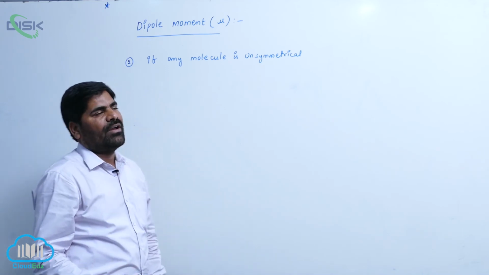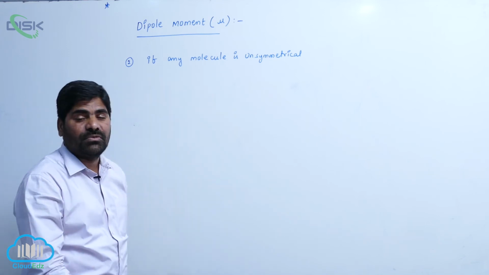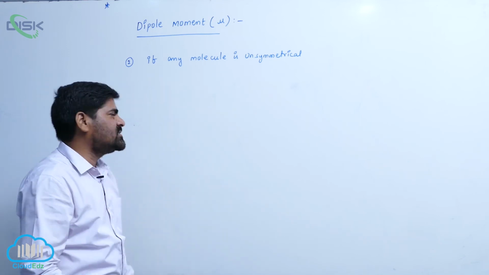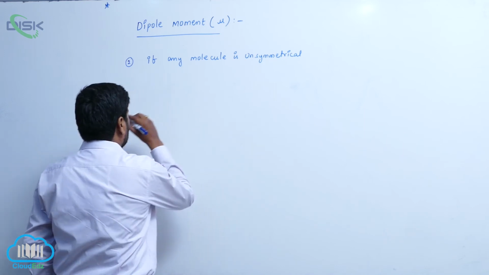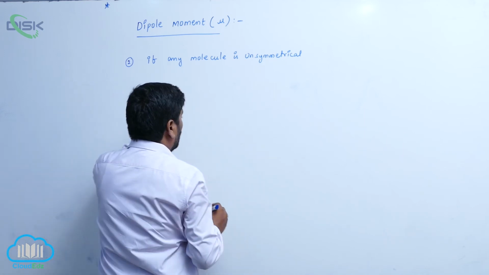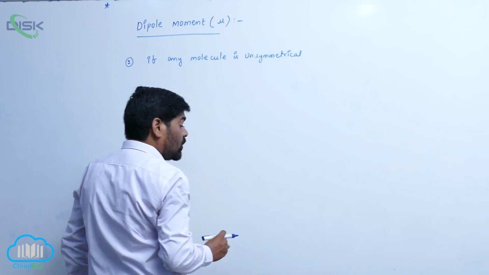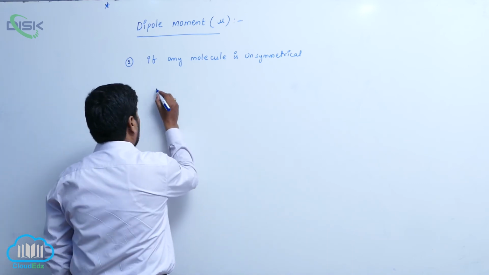So such molecules show an appropriate dipole moment, and are known as polar molecules.